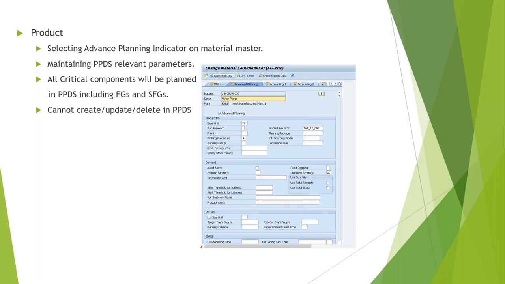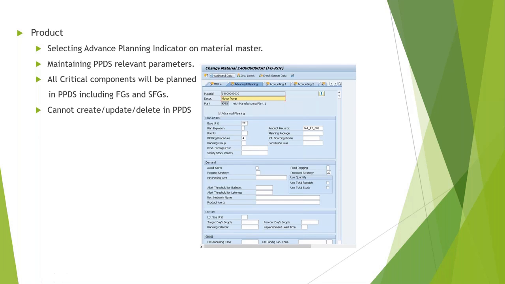Yeah. So for all your critical products, when you mention 5 products, there will be one semi-finished product, one finished product, and let's say other raw materials. No, I'm saying that I'm having only 5 finished materials. Okay, so in that case, if you want to specify a few for HANA and a few for PPDS, it will be based on the advanced planning checkbox, as you can see here.